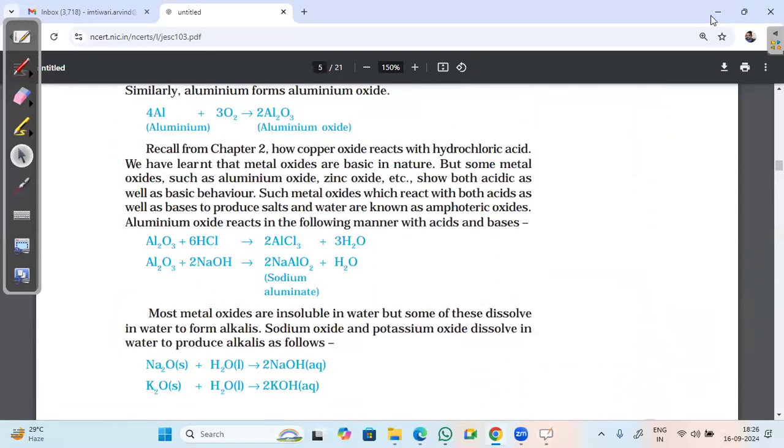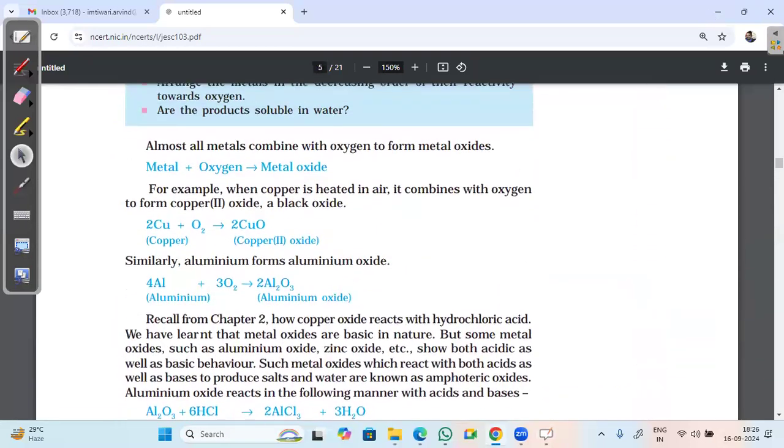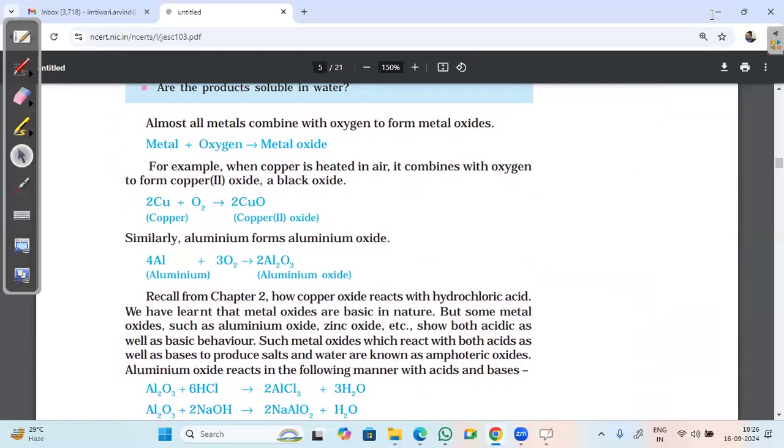So here we have, see, metal plus oxygen will give metal oxide. For example, when copper is heated in air, it combines with oxygen to form copper oxide. So what is the color of copper oxide? Sir, black color. Black color. Do not confuse with copper sulfate.